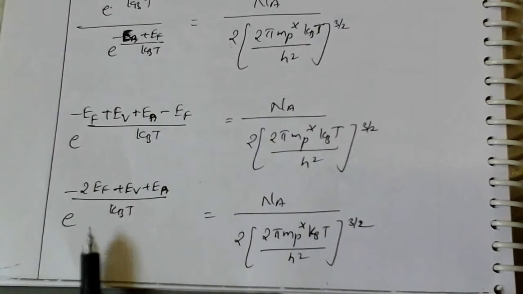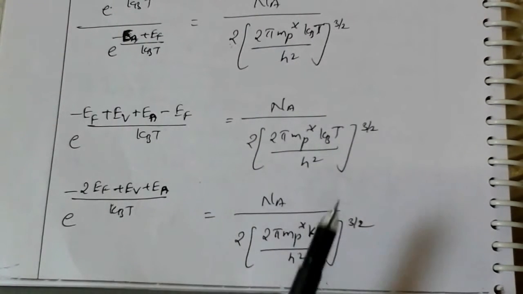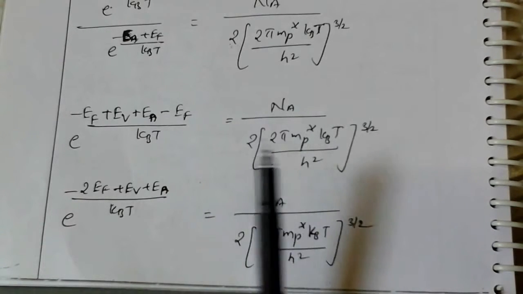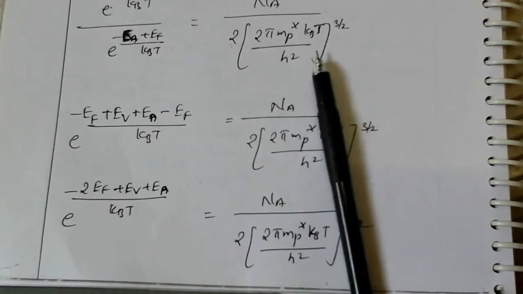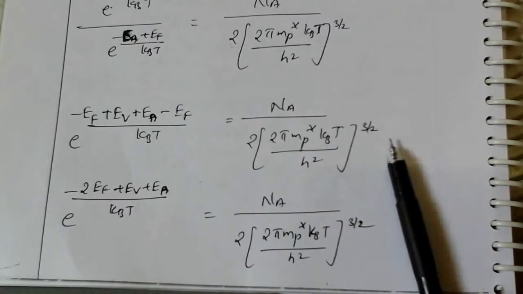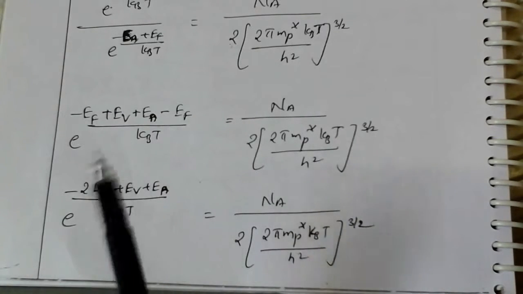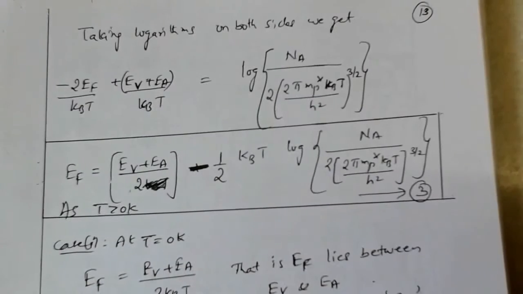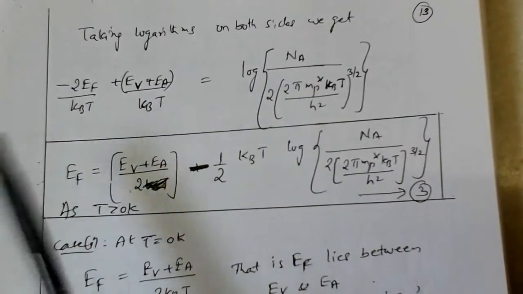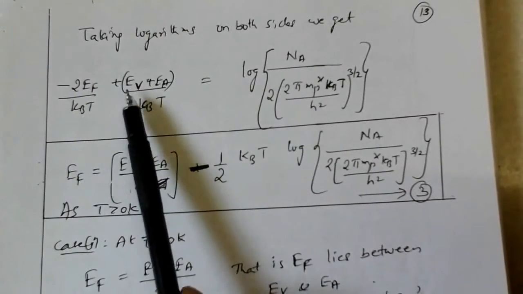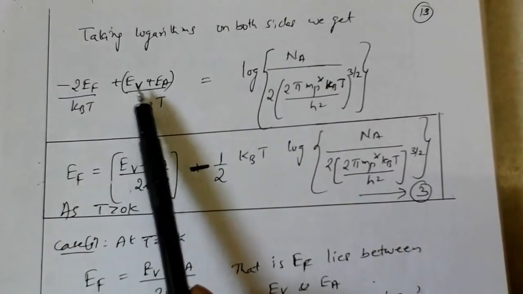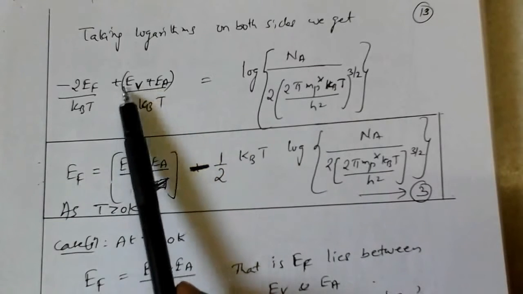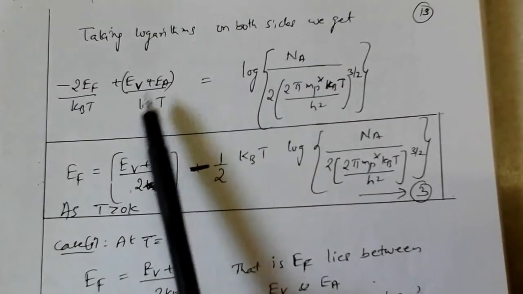The values on the left side are not getting changed; the same values we carried here. That's all, only the right side simplification we have done. Now we are writing minus 2Ef by kBt plus Ev plus Ea by kBt.